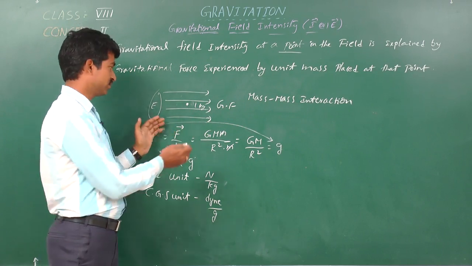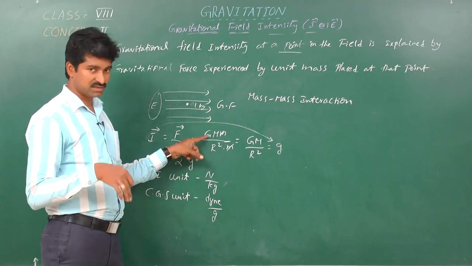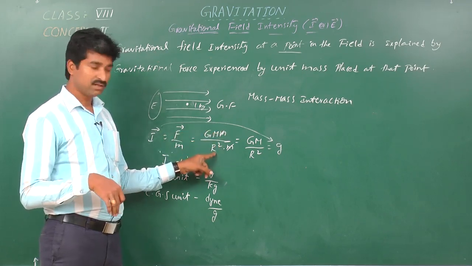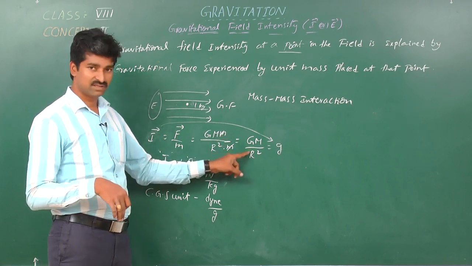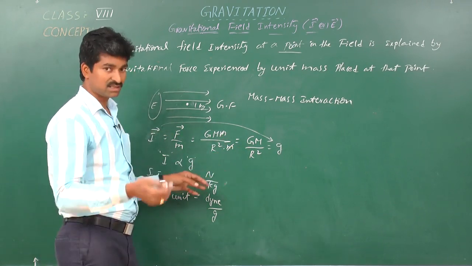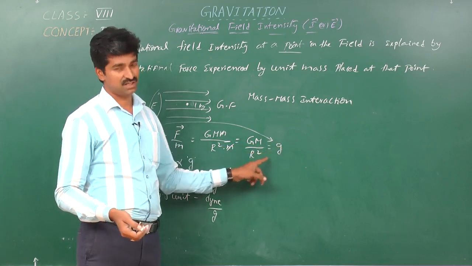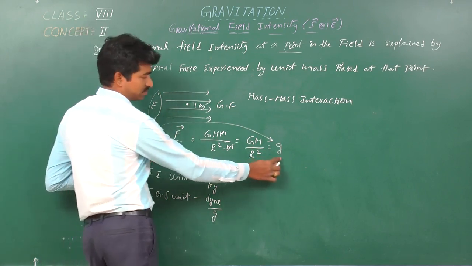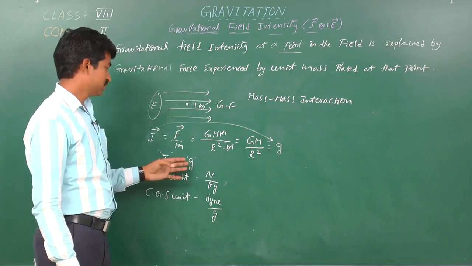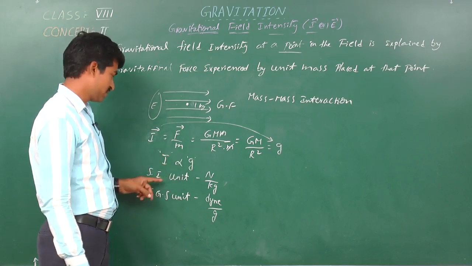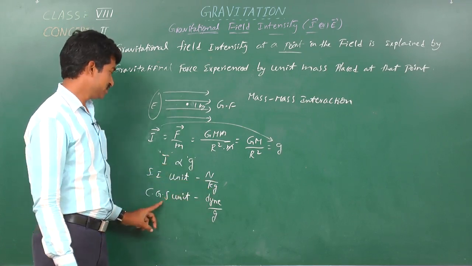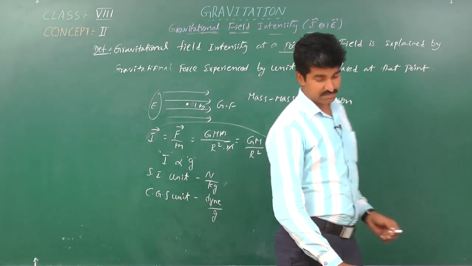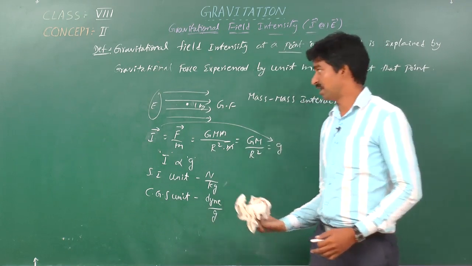In the next concept we are going to learn, already I proved this in the first concept: F is GMm by r square. Already m is present here and gets cancelled. We are left with GM by r square. In the coming third concept, we will establish the relation between g and G. GM by r square is nothing but small g. So from this, I is proportional to small g. So if the value of g is more, I is more. Then the SI unit is Newton by kg. The CGS unit of I is dyne by gram. Next, the representation of this I. How to represent this I?